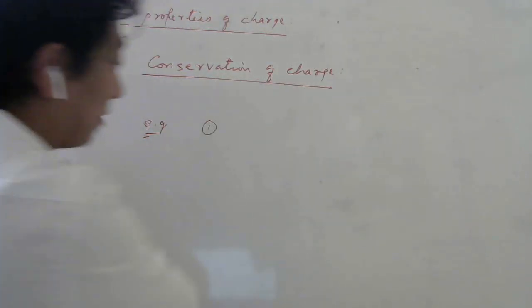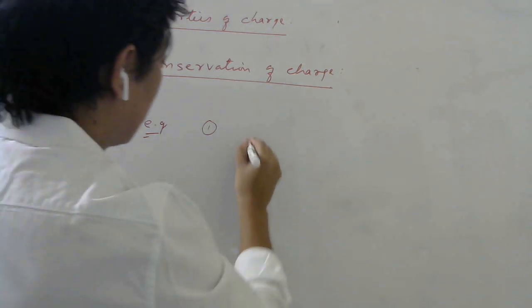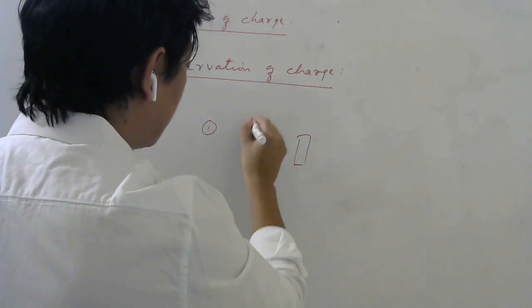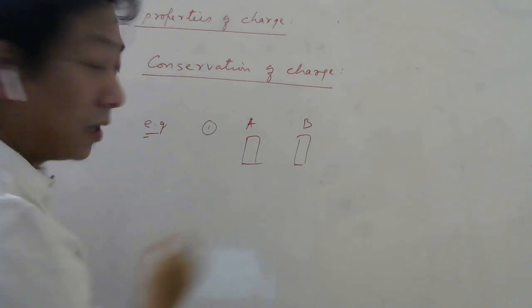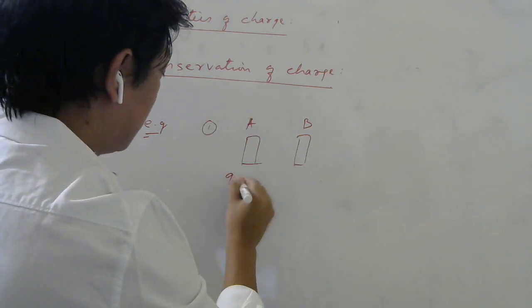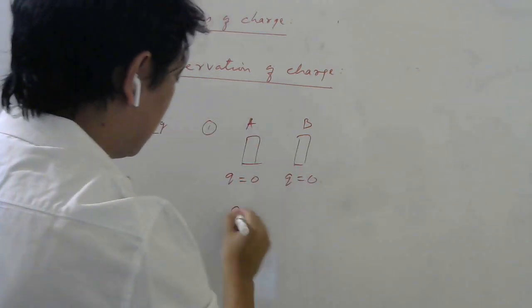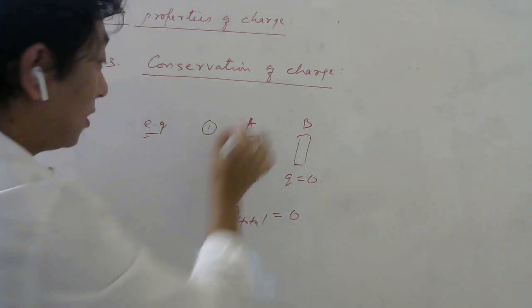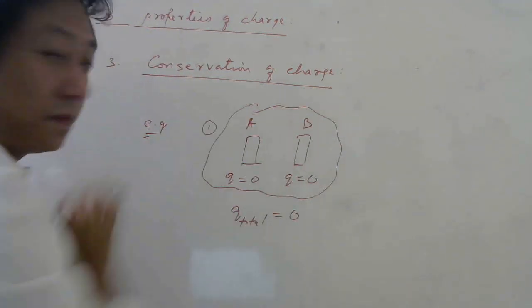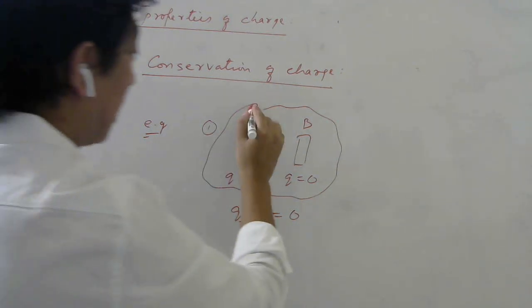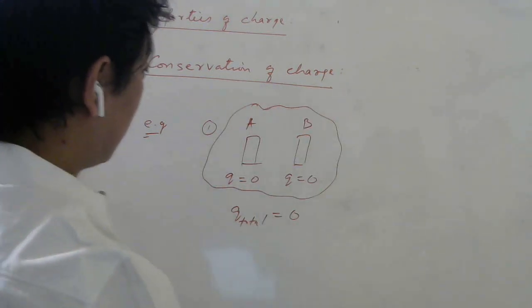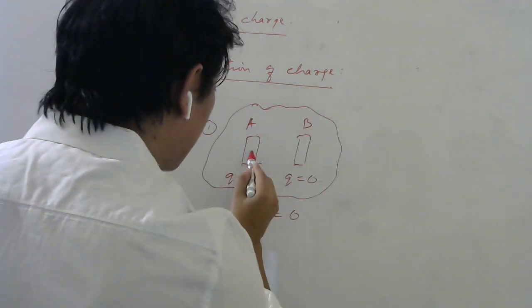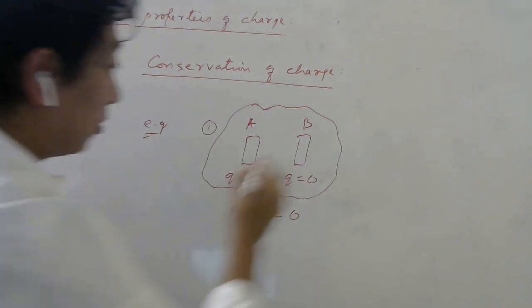One simple example is the rubbing example we took. You have these two objects A and B, neutral right now. So charge of this is 0, charge of this is 0, so total charge is also 0. These two together are my isolated system. I am not going to interact with both of them, but this can interact with this. So I'm going to rub them now.